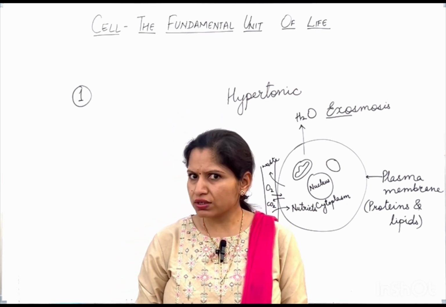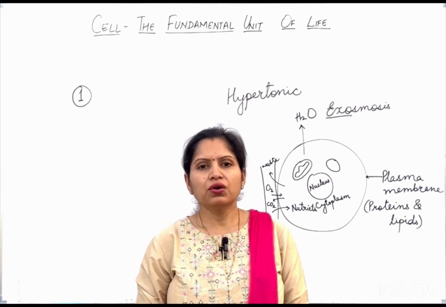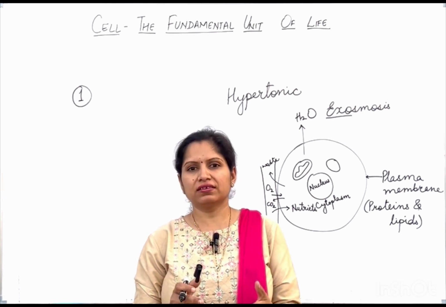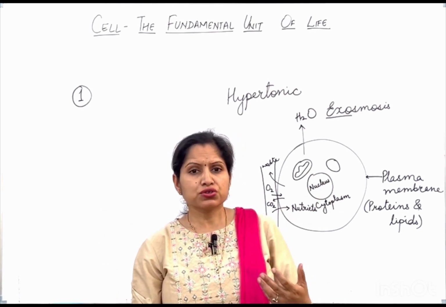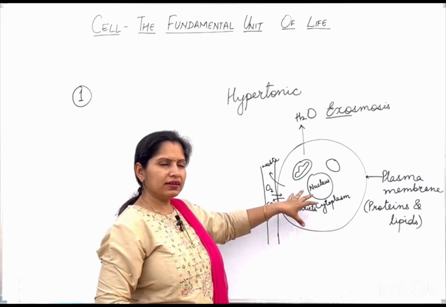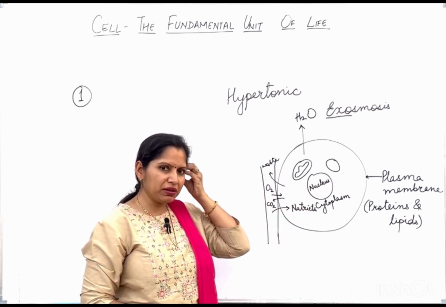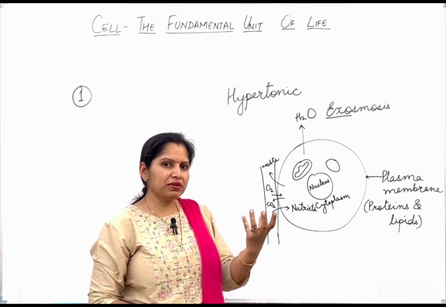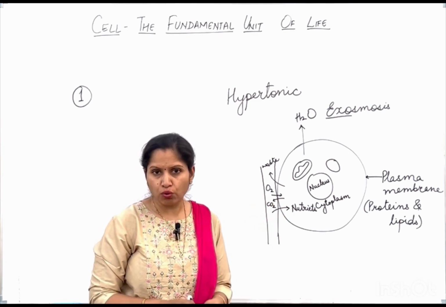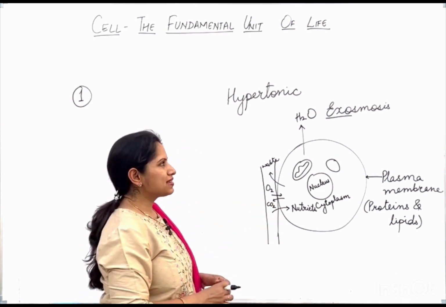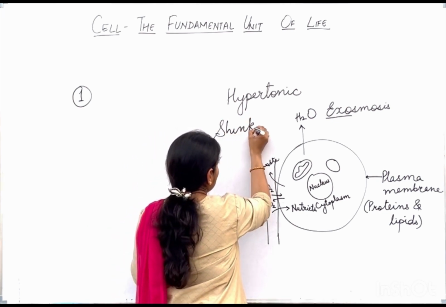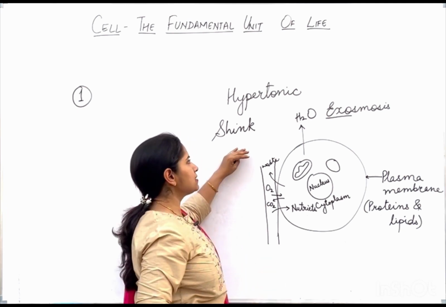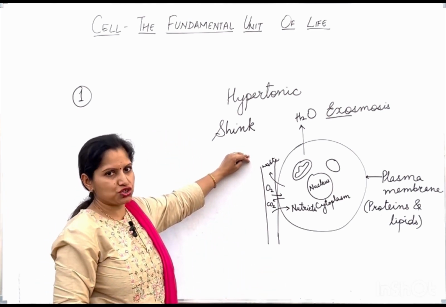Now, when the water comes out of the cell, what will happen to the cell? The cell constituents are going to shrink. So, whatever the contents are there in the cell, the organelles still will be there, but the cytoplasm will now have less amount of water in it. And so, our cell is going to shrink in this condition. What will happen to our cell? The cell is going to shrink in this situation.